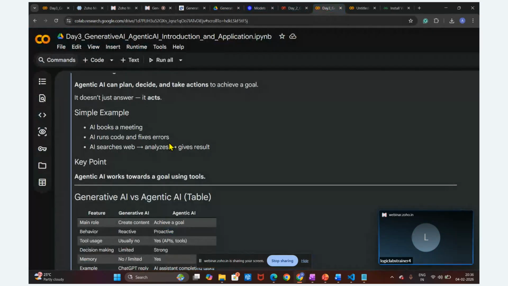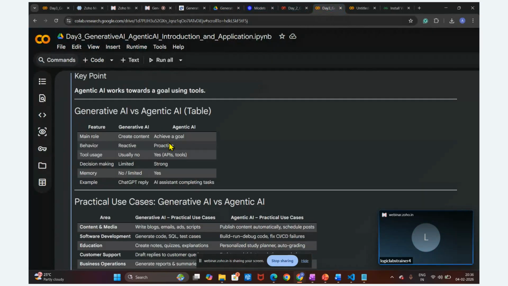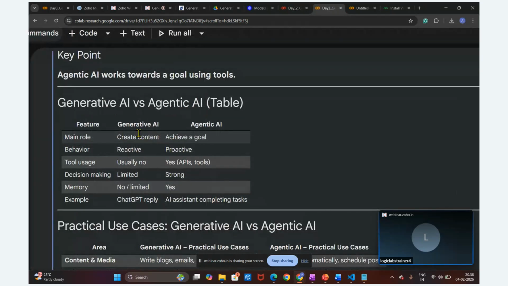Okay, so we understood what is agentic AI, and the applications of agentic AI and generative AI. In generative AI, the main role is to create content. Whereas in agentic AI, we are going to complete tasks and achieve our goal. In generative AI, whenever we ask a question to ChatGPT, it responds back.